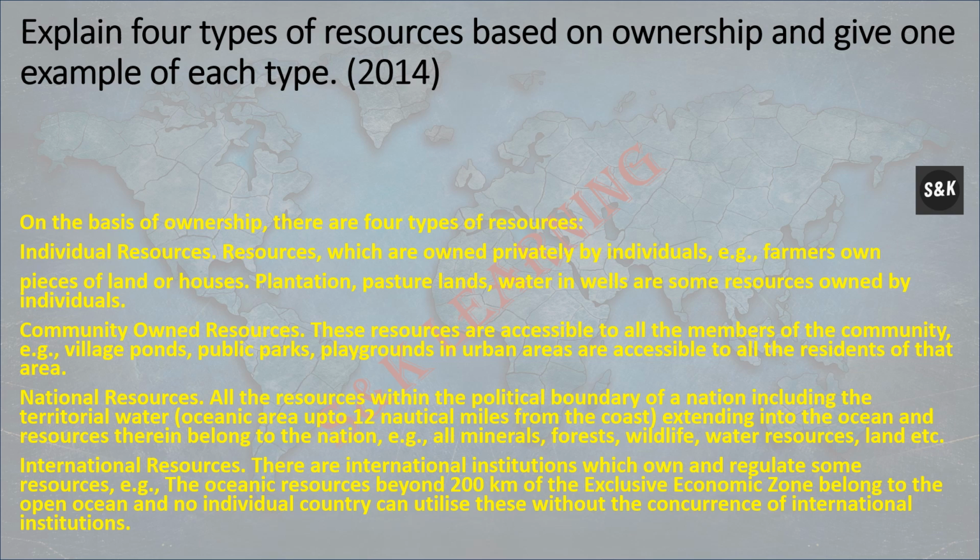Explain four types of resources based on ownership and give one example of each type. On the basis of ownership, there are four types of resources. Individual resources are resources which are owned privately by individuals. Example, a farmer owns pieces of land or house, plantation, pasture land, water and well. Community owned resources are accessible to all the members of the community. Example, village pond, public park, playground in urban areas.